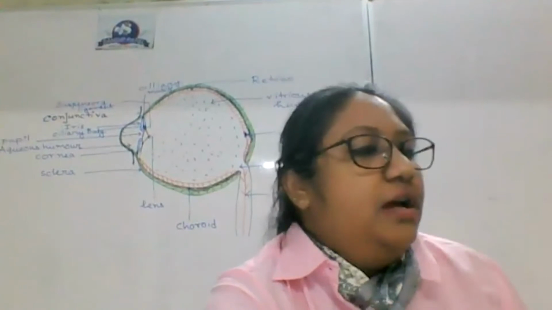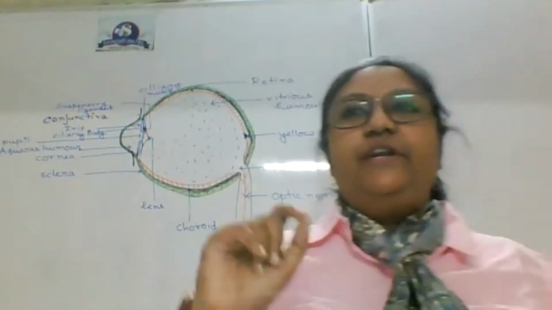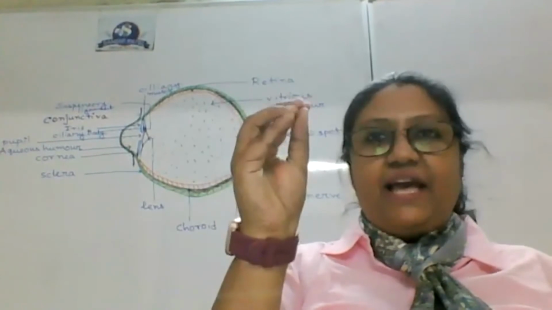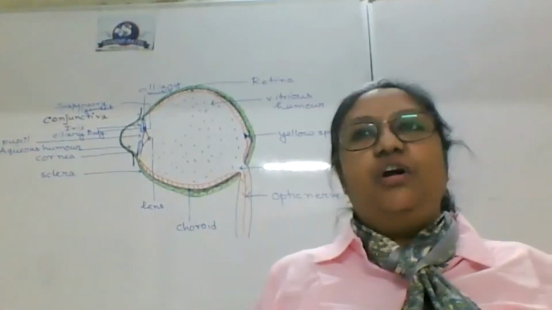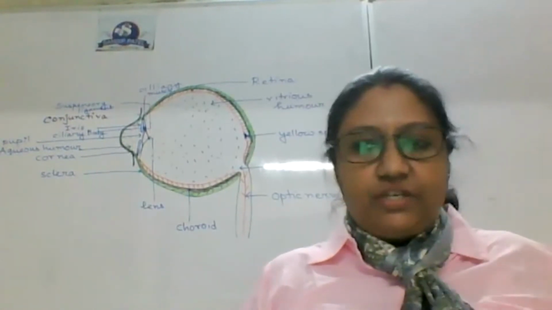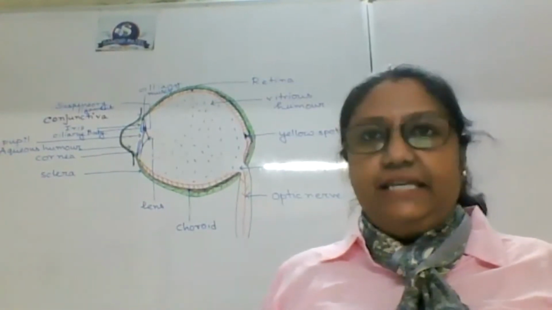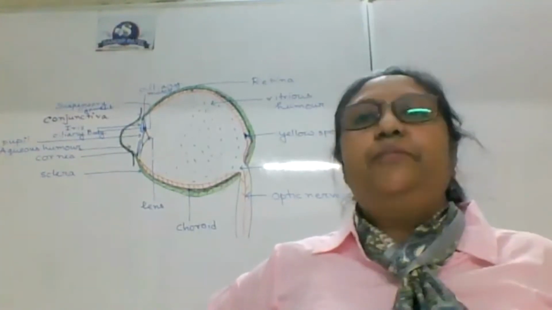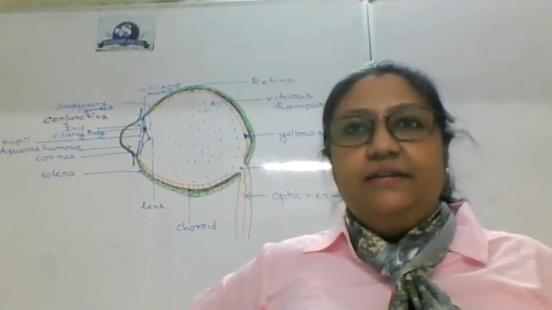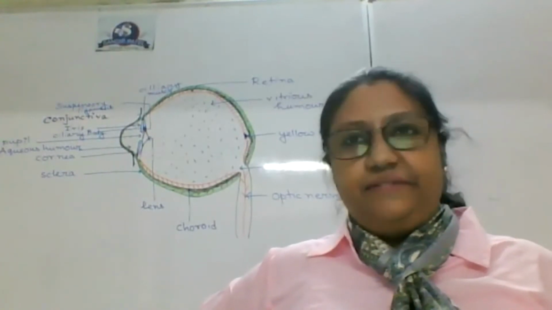Great. So this is called power of accommodation. This property of our eye to adjust the focus by thickening and flattening of the lens is called power of accommodation. So kindly write down about power of accommodation. This is the property of our eyes to adjust the focal length by changing the radius of curvature of the lens.